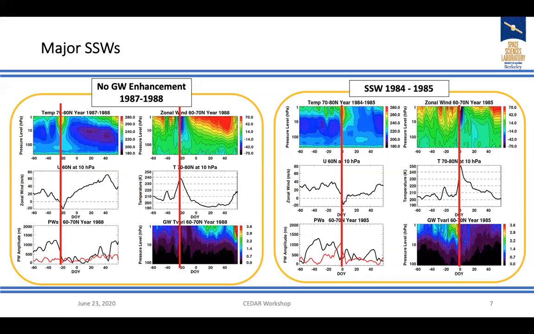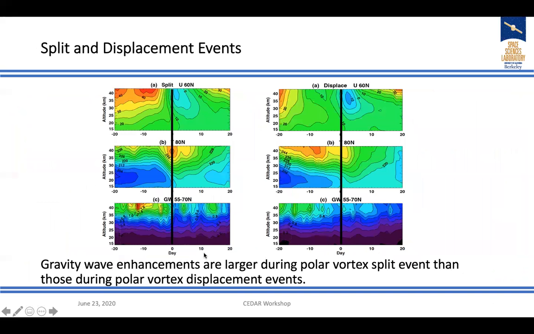For the 1987-88 case, a peak SSW occurred, but no clear signature of gravity wave enhancement has been observed in the simulation. However, for the 1984-85 case, we see very clear gravity wave enhancement prior to the wind reversal. That's what we see a lot from ECMWF, but there are some cases where we do not see anything.